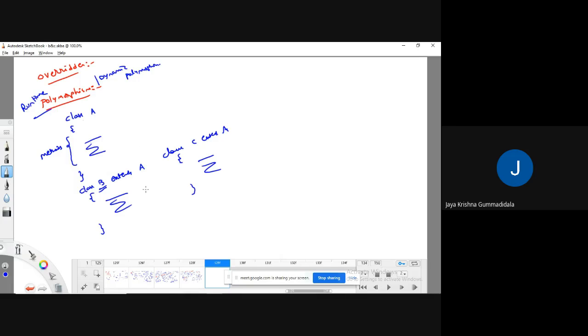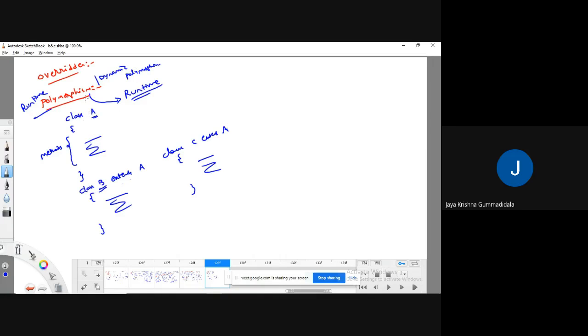So how are we going to achieve it? We are going to apply the concept of dynamic binding. So I can say the definition for runtime polymorphism: if we call an overridden method on the superclass reference, then the subclass method will be called. And it is going to be decided at runtime. Then we call it runtime polymorphism.